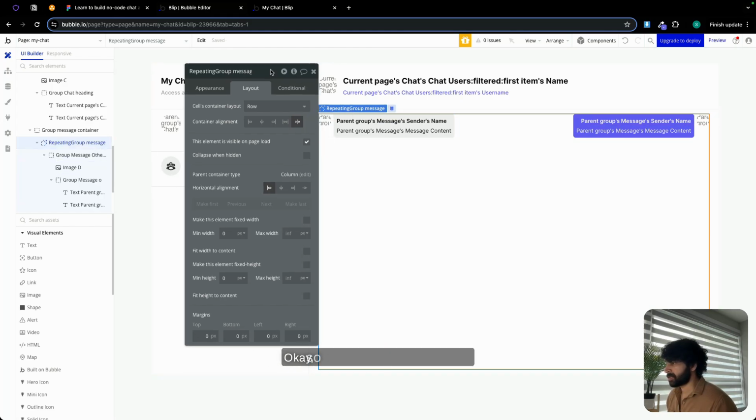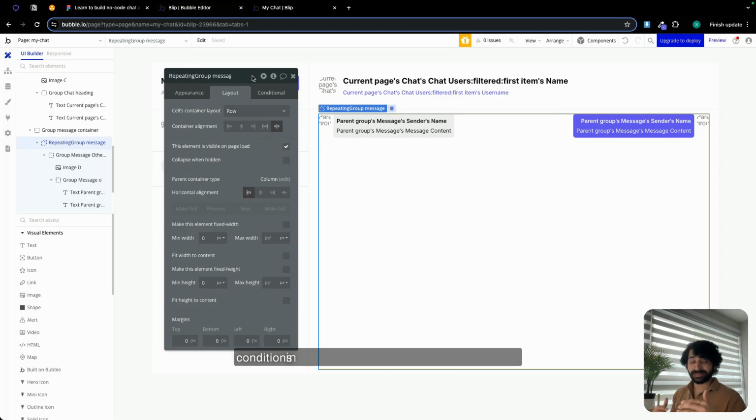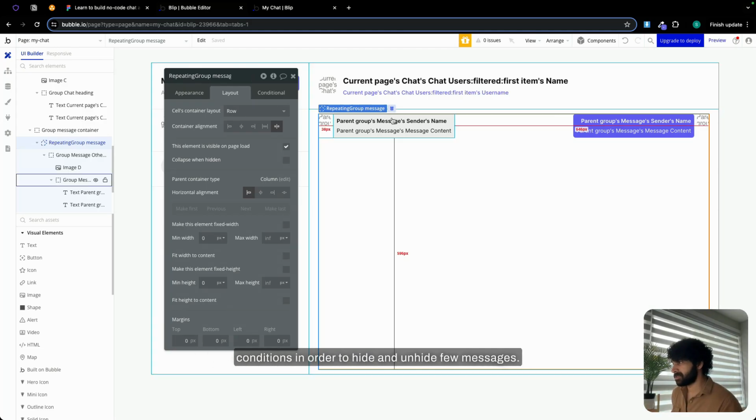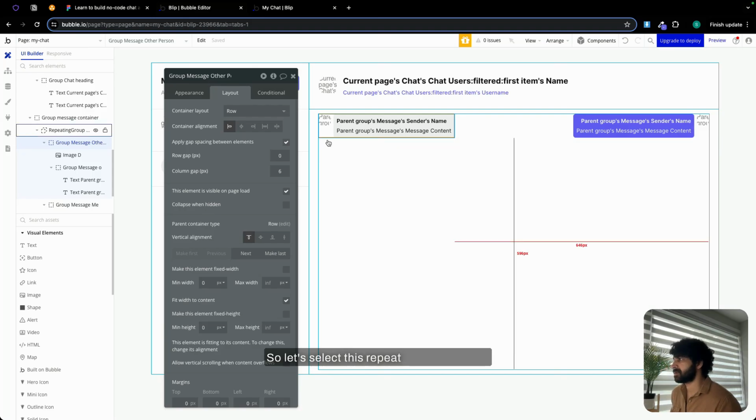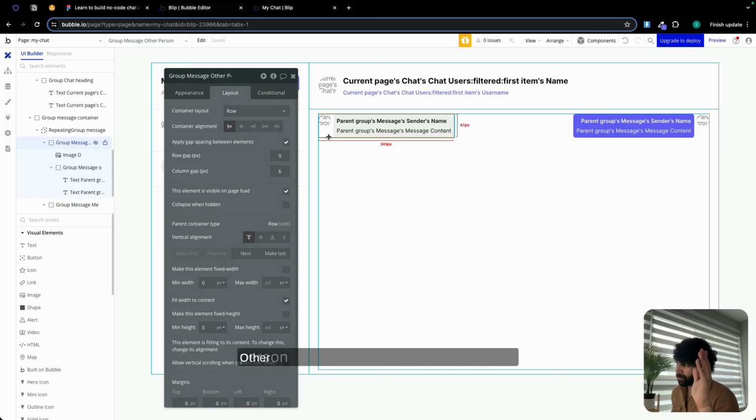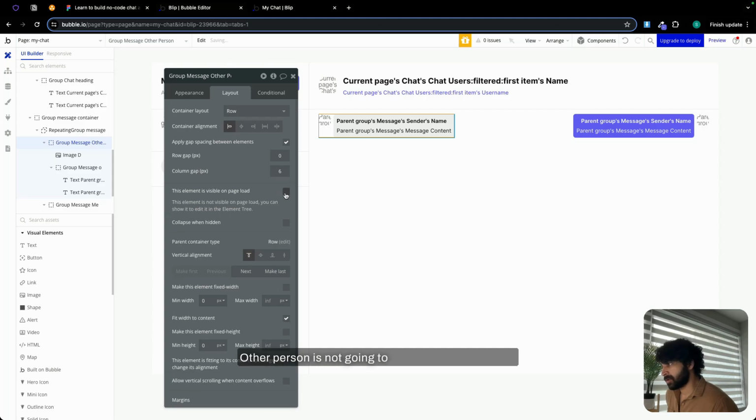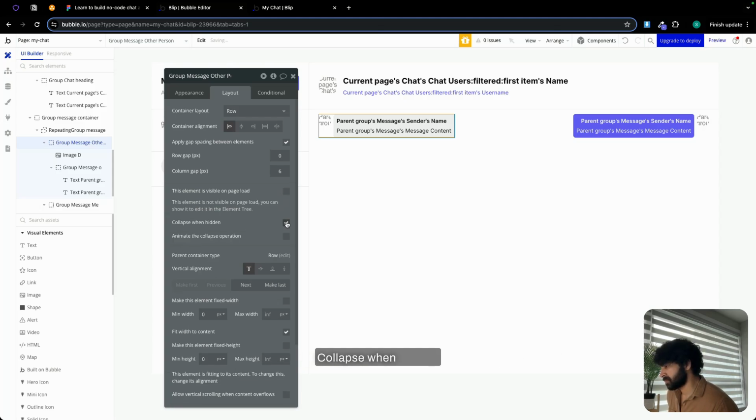Okay, so now we do need to set few conditions in order to hide and unhide few messages. So let's select this repeating group message other person. It is not going to be visible on page load. Collapse when hidden.